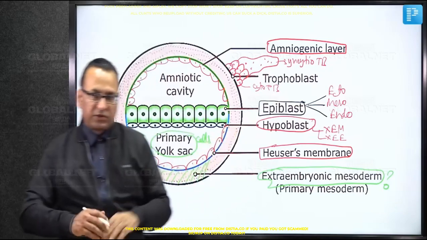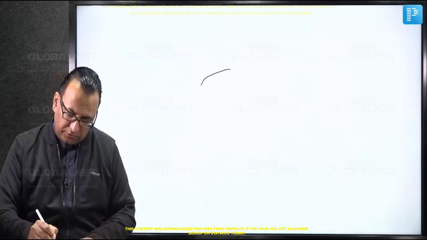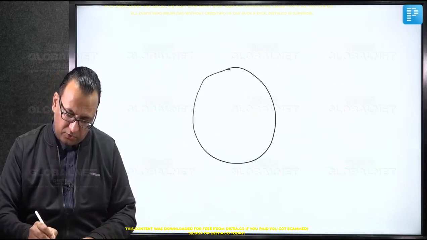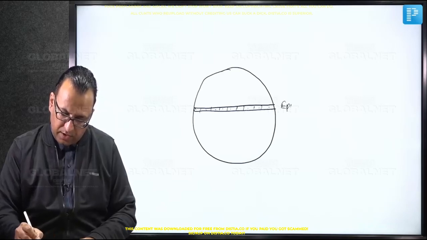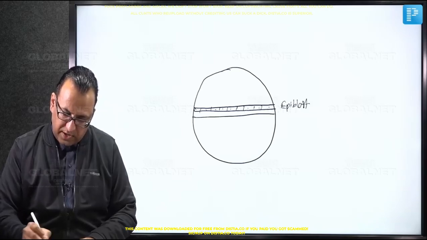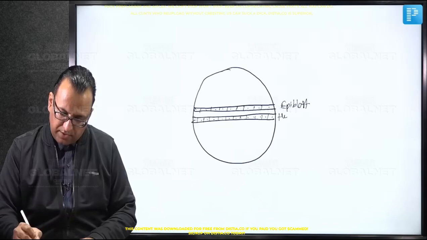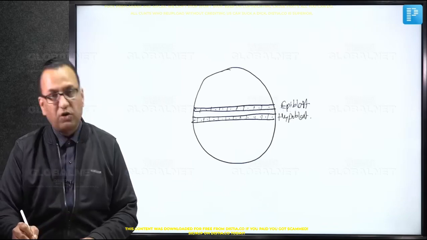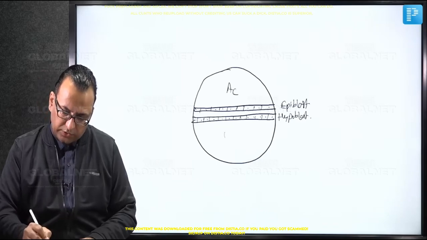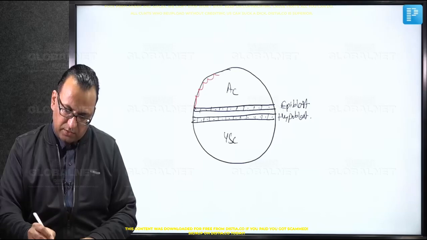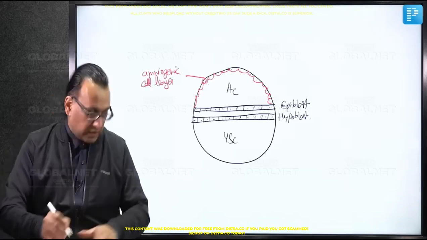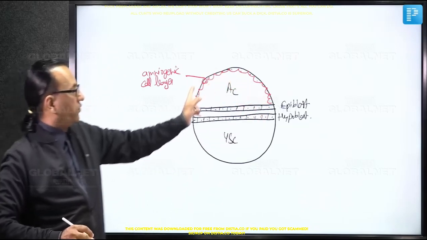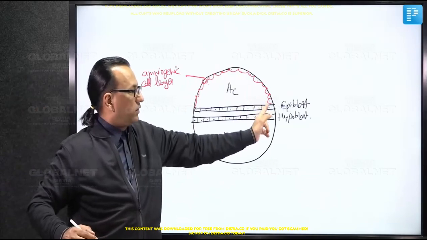And now we are going to make this diagram ourselves. So here we draw the transverse section of the embryo and we are talking about the two cell layers. Dorsal is the epiblast cells, and when we are looking at the ventral cells, then they are the hypoblast cells. Then we have mentioned that there are two cavities as well. Dorsal is the amniotic cavity and ventral is the yolk sac cavity. The cells which are lining the roof and lateral wall of the amniotic cavity are called the amniogenic cell layer. Where is it coming from? This amniogenic cell layer is coming from the trophoblast cells, which are still at the outer aspect.